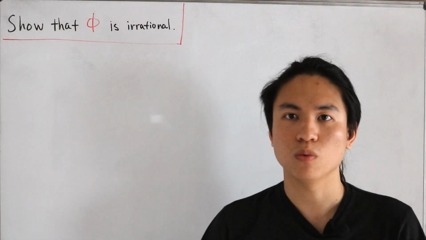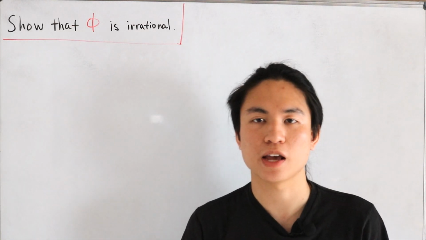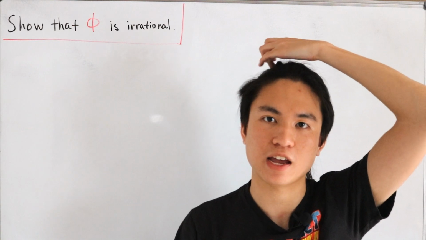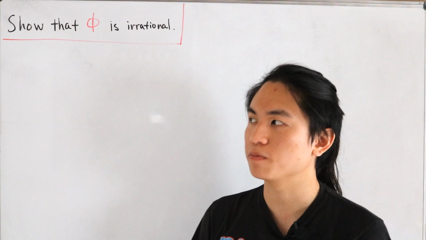Okay, so welcome back to another video. So here we just want to show this little statement, and that's just to show that phi, aka the golden ratio number, is an irrational number. So there's actually many ways to prove this.